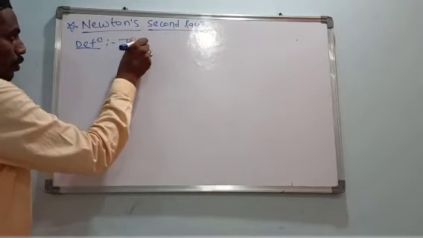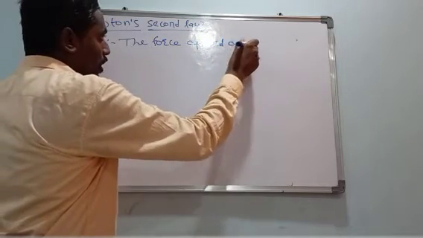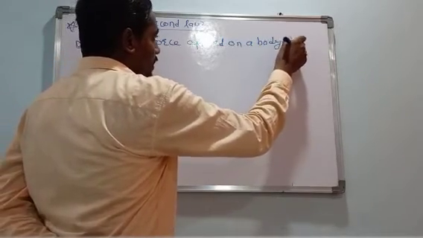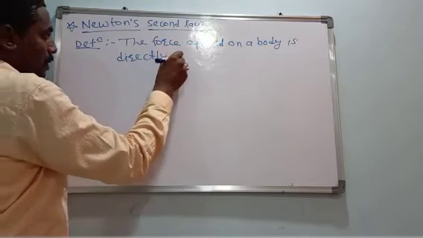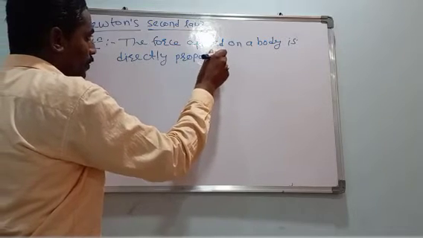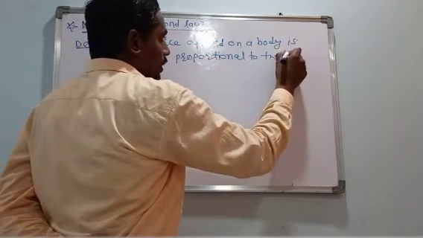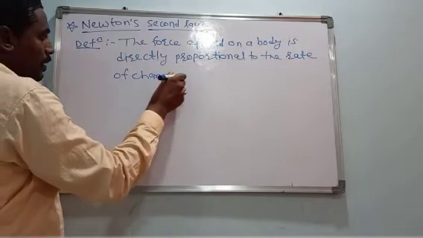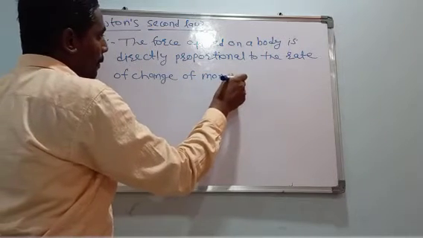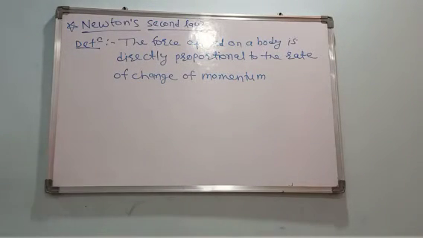The force applied on a body is directly proportional to the rate of change of momentum.